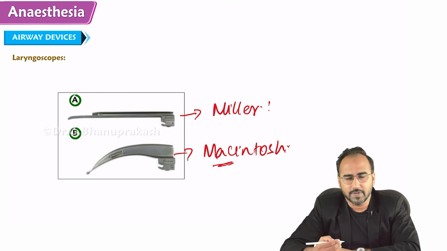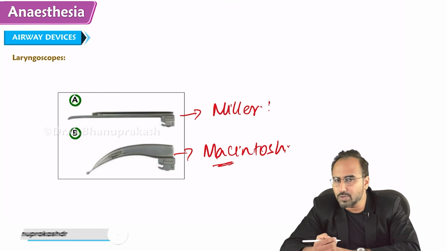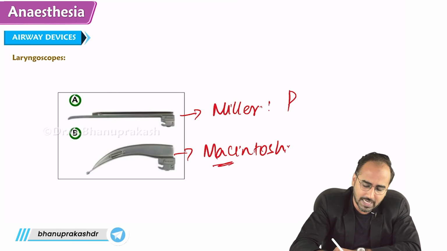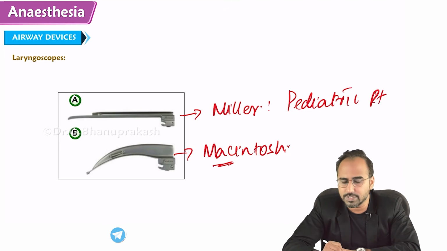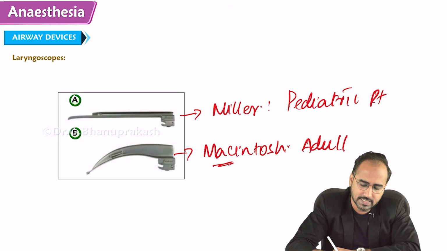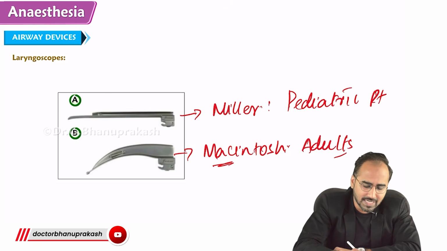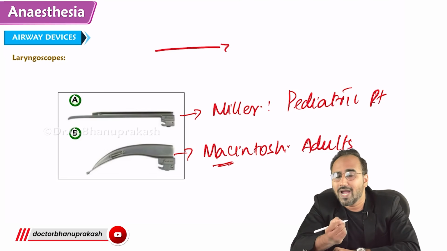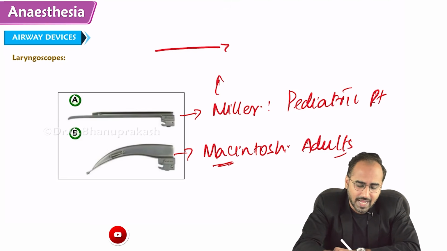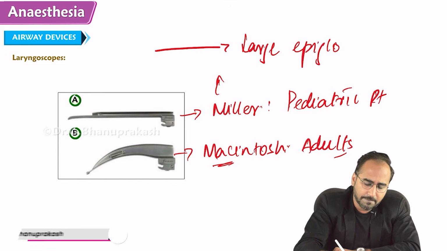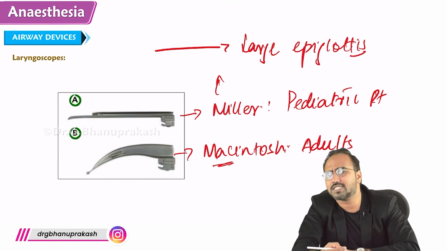So, start from here. In laryngoscope, we have two laryngoscope blades. One is Miller, the other is Macintosh. Miller is used in pediatric patients, whereas Macintosh laryngoscope is used in adults. Why is Miller's used in pediatric patients? Miller's is a straight blade laryngoscope. Why is it used in pediatric cases? Because children have a large epiglottis that can be easily lifted with a straight blade.